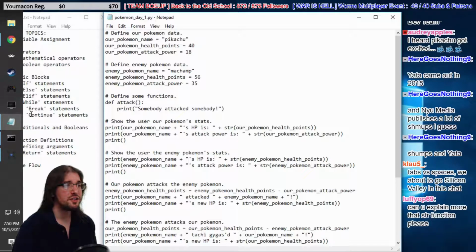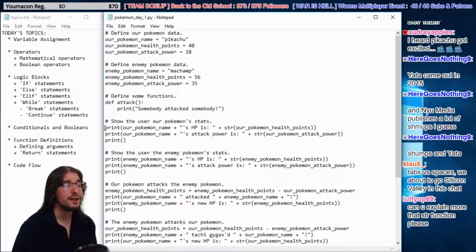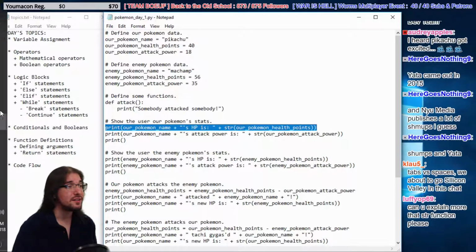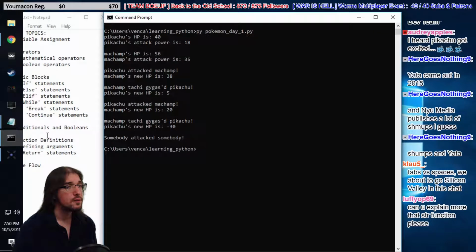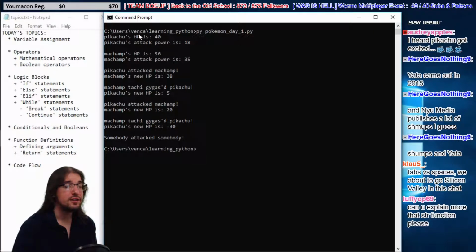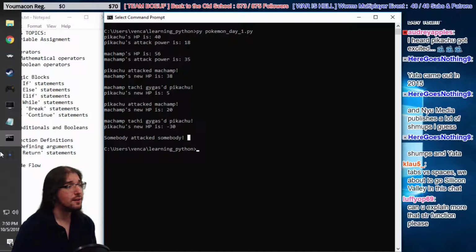So the first thing it actually does, that we see anyway, is it prints off our Pokemon stats, just like before. Okay. Then, just like before, Pikachu gets a turn, Machamp gets a turn, Pikachu gets a turn, Machamp, and then we ran our attack function at the very bottom, and we got what we wanted. Something happened. It printed off somebody attacked somebody.